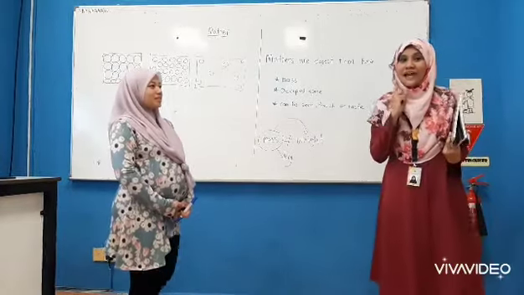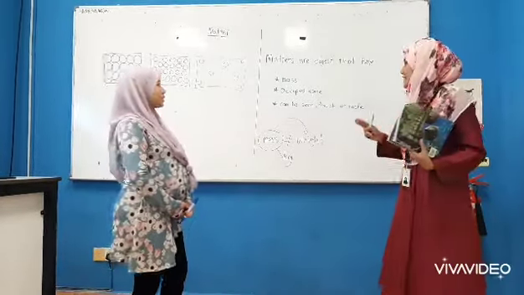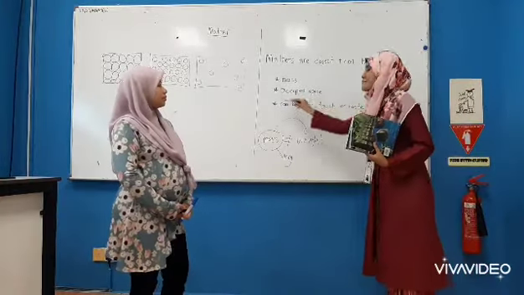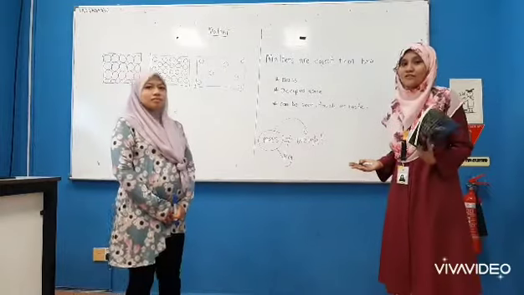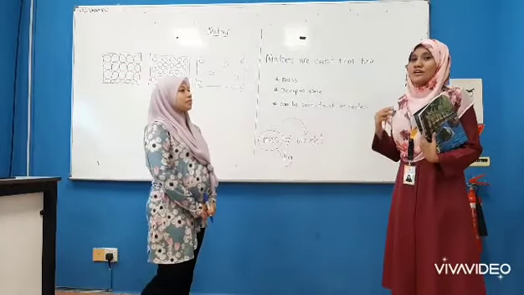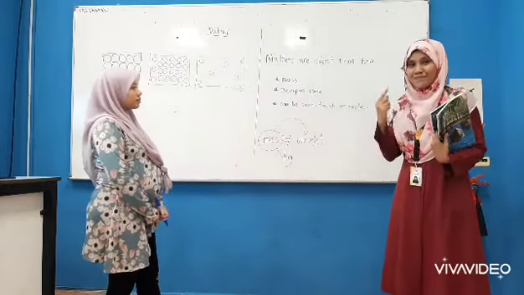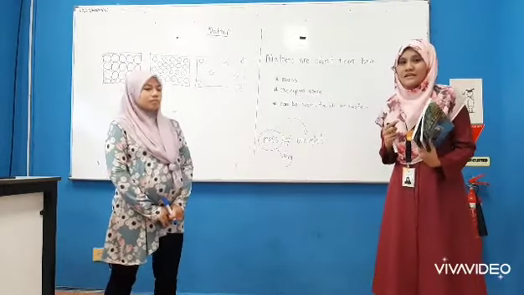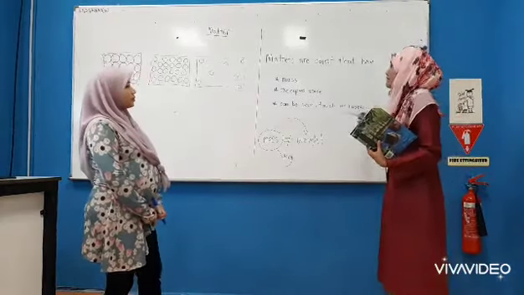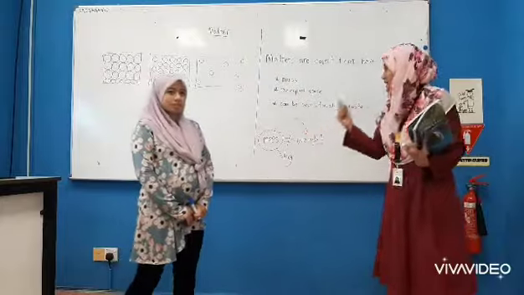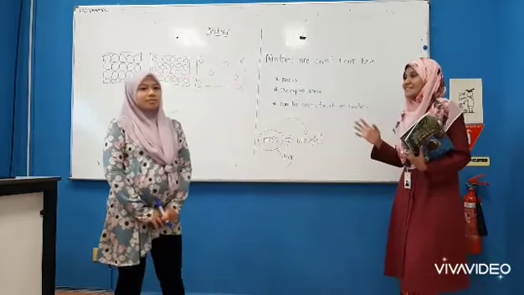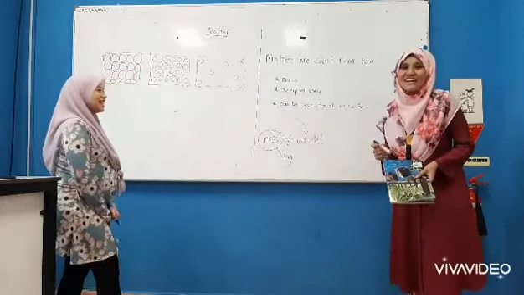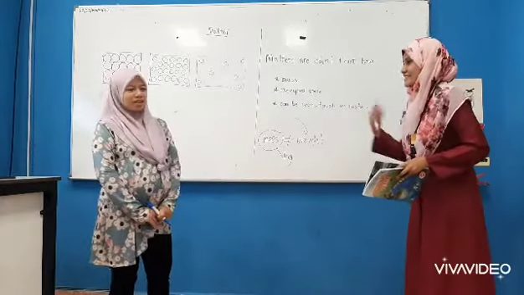So matter should have, first, mass. Second, it occupies space. For example, Teacher Wani occupies the space of this lab. So matter must occupy space. And then it can be seen. I can see Teacher Wani, I can touch Teacher Wani, or taste. Okay, taste, no. So that is matter.